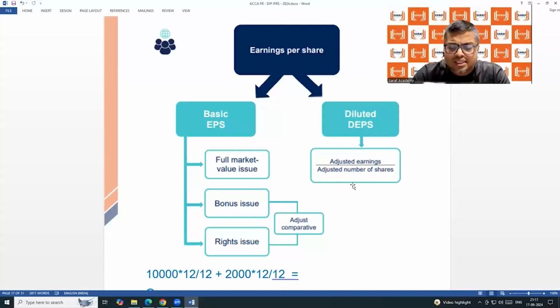For 10,000 shares, the weight is 12 by 12. Out of 12 months, they were there for 12 months. For 4,000 shares, the weight is 8 by 12. Out of 12 months, they were there for 8 months. So weighted average number of shares is 10,000 into 12 by 12 plus 4,000 into 8 by 12.